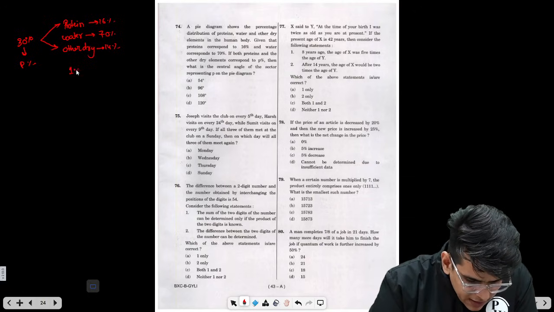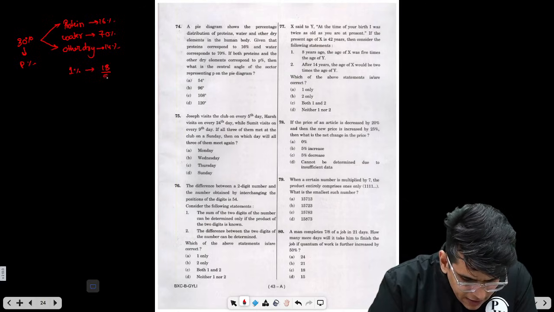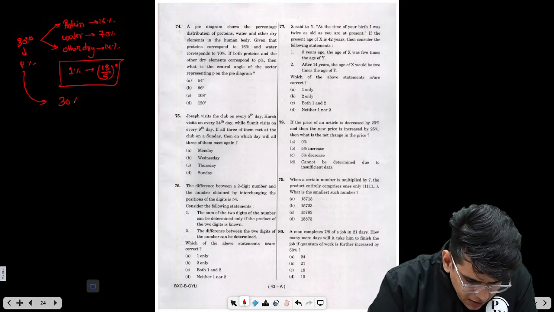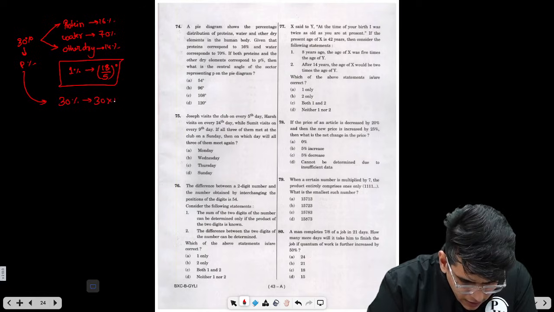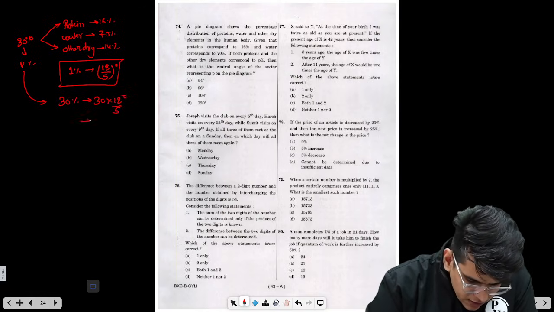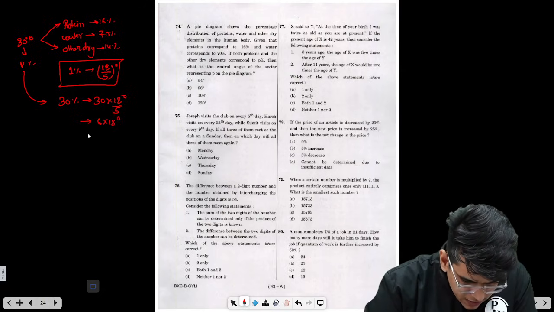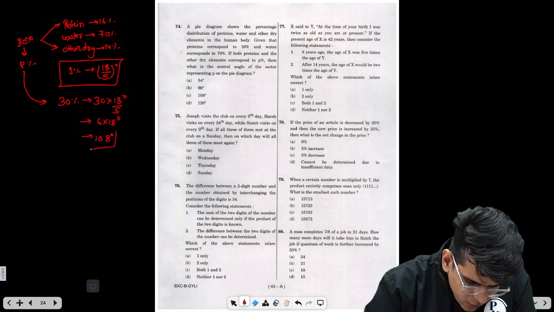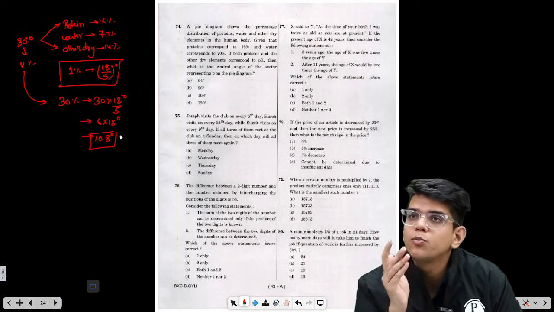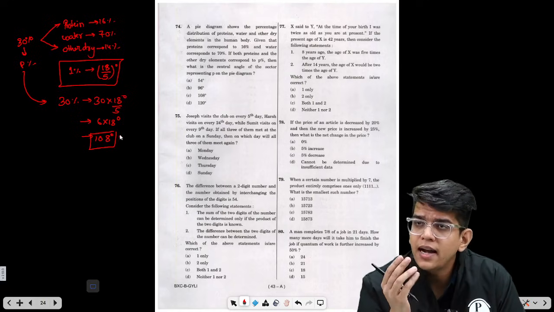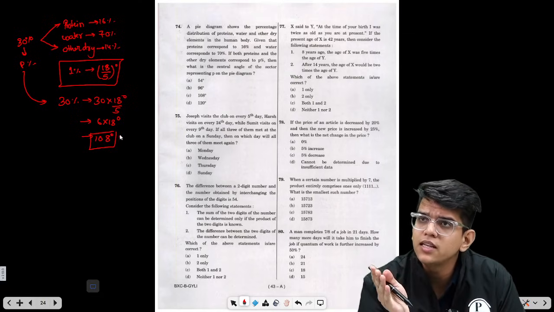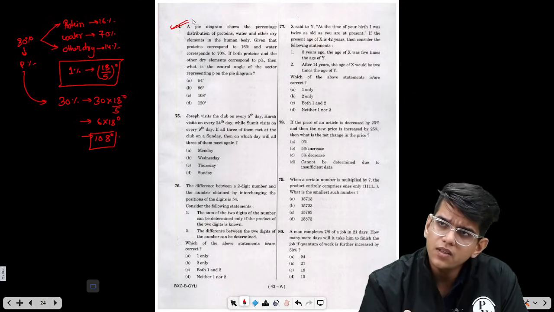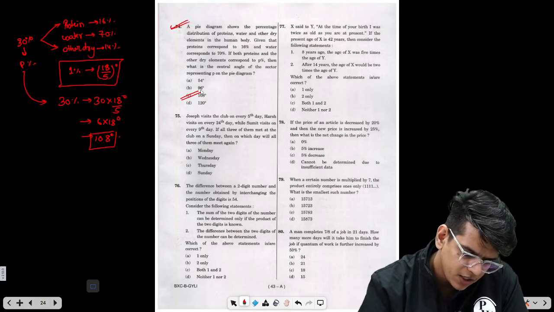So 1% is nothing but 18 by 5 degrees. You should remember this. Here P percent is 30%. So 30% will correspond to 30 into 18 by 5 degrees. Now this is nothing but 6 into 18 degrees. 8 6s are 48, carry 4, 6 1s are 6, add 4, so 108 degrees. So the corresponding angle for both protein and other dry elements that amounts to 30% of the total value is nothing but 108 degrees. So you can expect such questions from pie diagrams, pie charts. Very easy question. 108 degrees, option C.